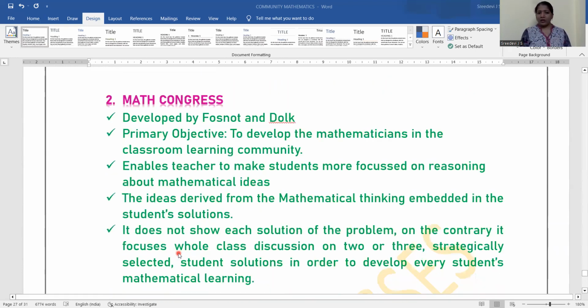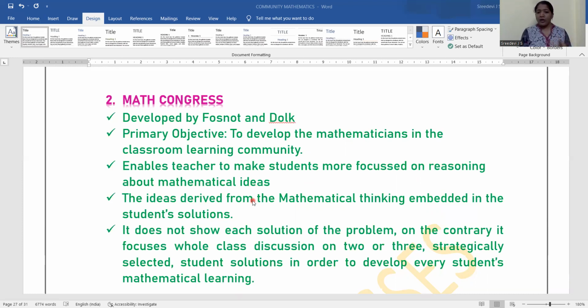Then the second category is Math Congress. Math Congress is also very important. It was developed by Fosnot and Dolk, mathematicians. The primary objective is to develop mathematicians in the classroom learning community. We want to develop mathematics as a thinking process, which it is actually focused on. So we have to create a lot of thinking inside the students' minds. It enables the teacher to make students more focused on reasoning about mathematical ideas.